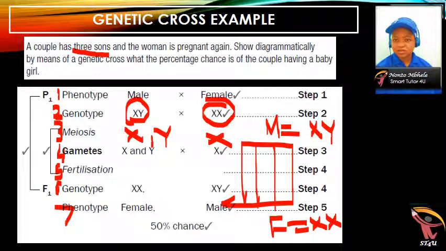You write your gametes, and here you would have X and Y, and here X and X. Crossing X and X, you get X and X. Crossing X and Y, you get X and Y. Crossing Y and X, you get X and Y. So you do notice that you're going to get 2 XX and 2 XY, which is the reason for 50-50.